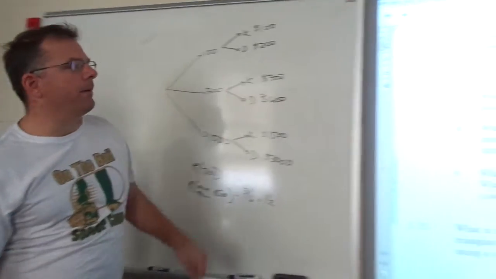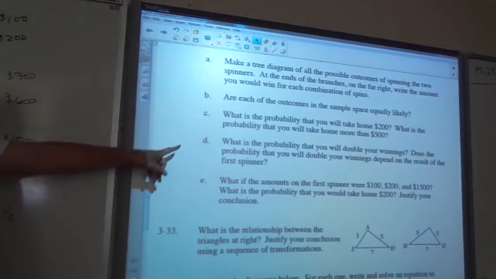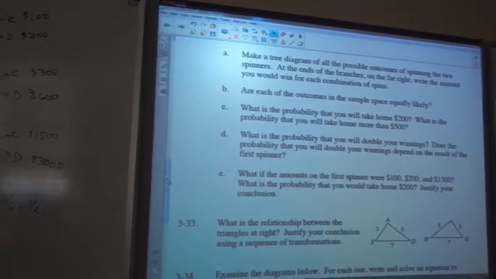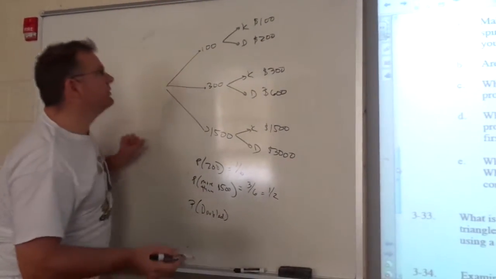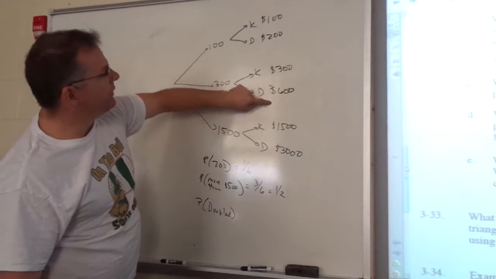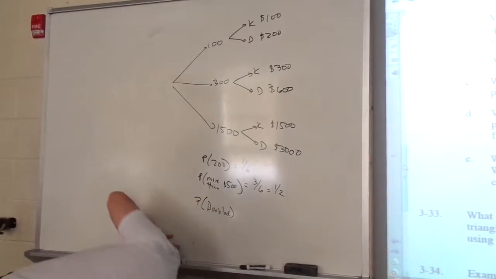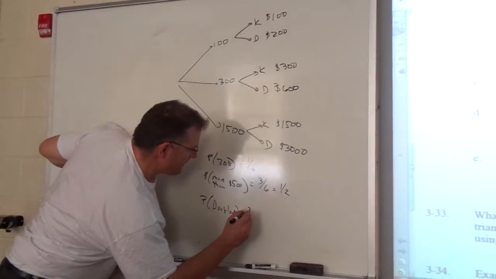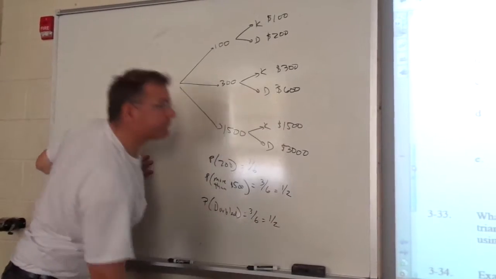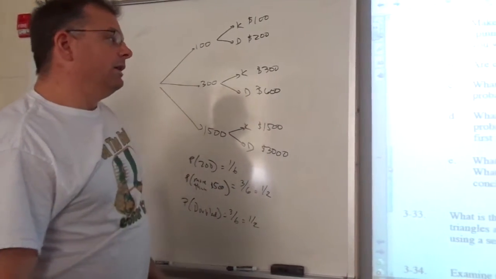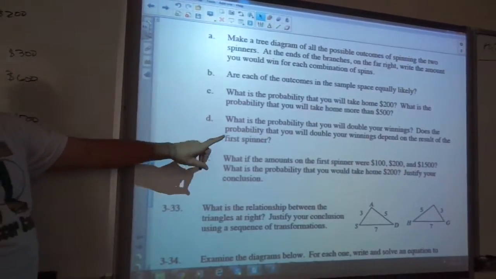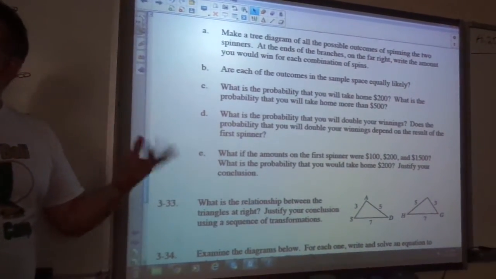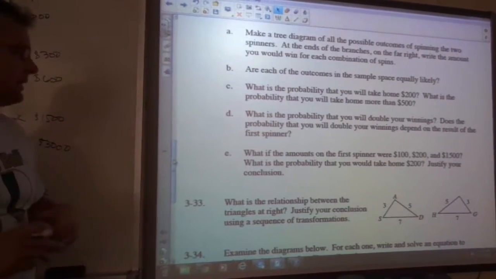Part D, what's the probability you will double your winnings? So probability that it's doubled, which ones are doubled? This one, this one, and this one, which is 3 out of 6, which is 1/2. Does the probability that you will double your winnings depend on the result of the first spinner? No, those are independent events. The first one doesn't depend on the second one.